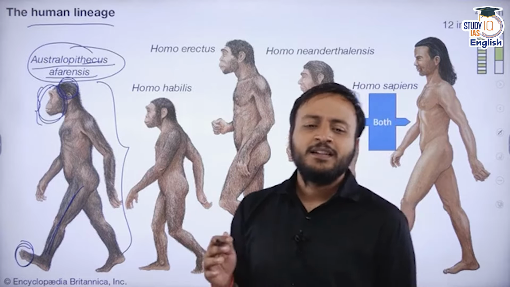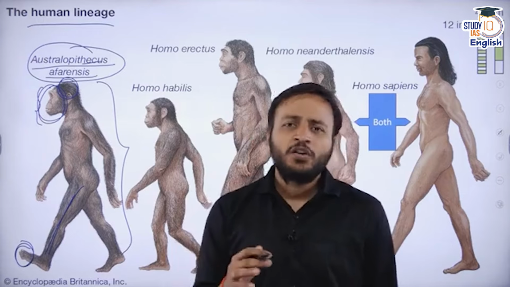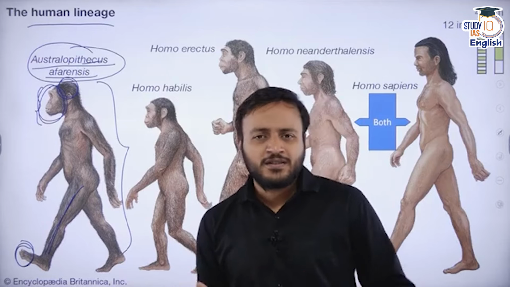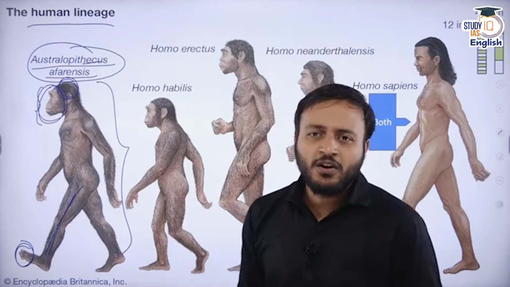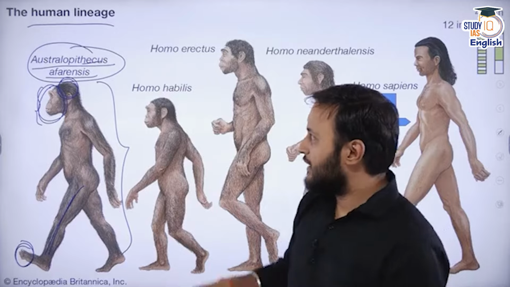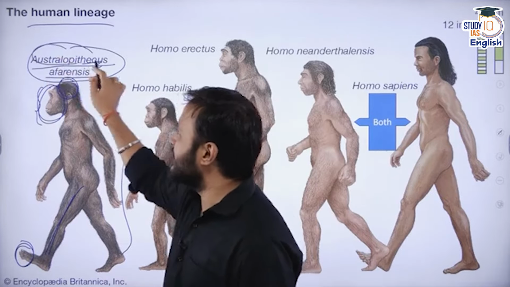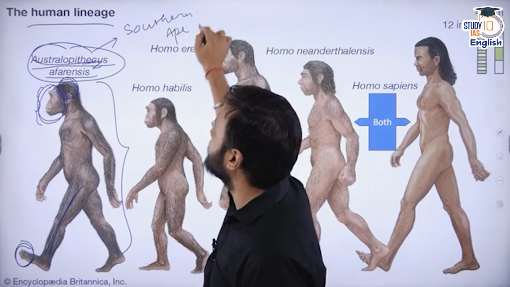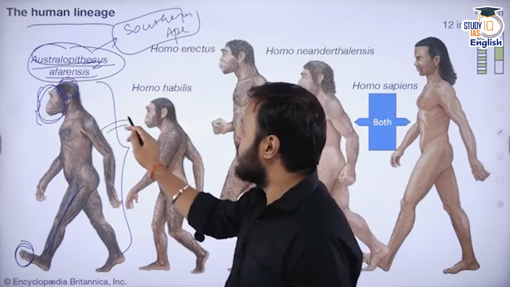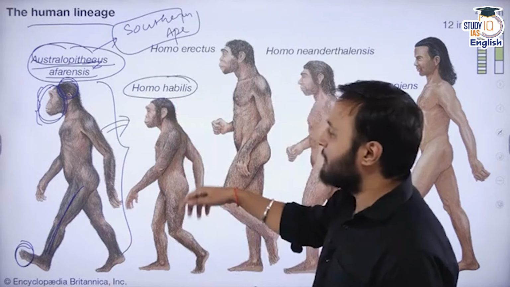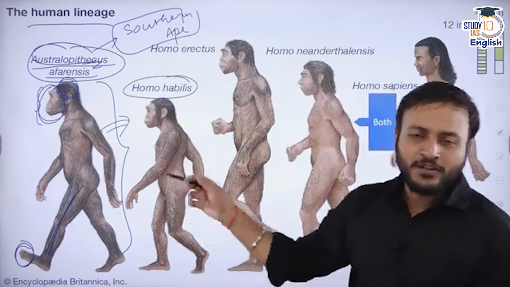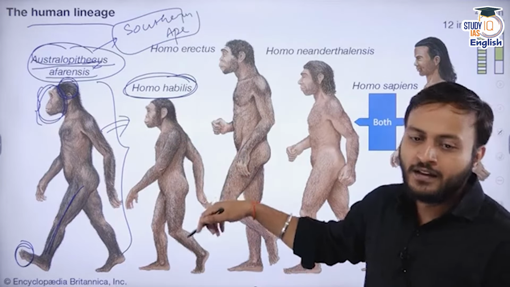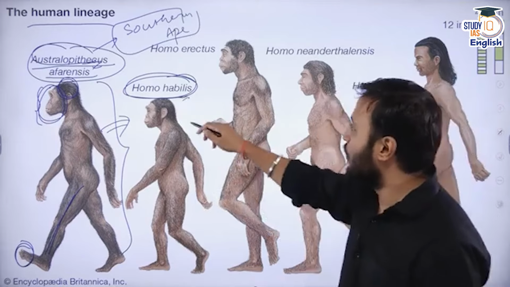That means this ape-like human was not intelligent enough, but neither was it too modest to not invent or evolve itself. The word Australopithecus indicates the southern ape. This species was followed by Homo habilis, which is probably the first proper human species, said to be the earliest ancestor of the modern human, followed by Homo erectus.